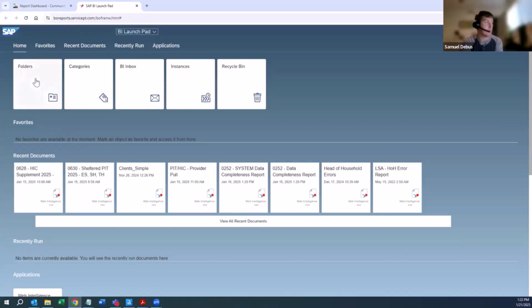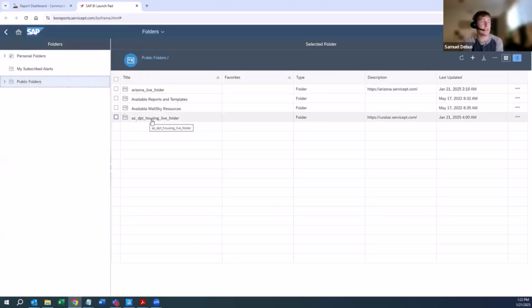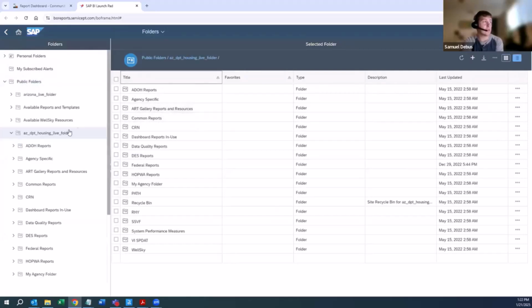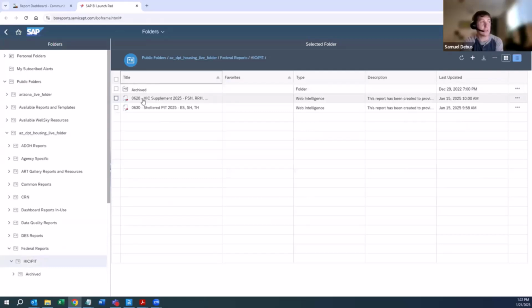In Balance of State, you'll click on Folders. You'll click on Public Folders, and the Arizona Department of Housing Live. And there's a folder called Federal Reports, which I just put a check mark next to. And we see HIC.PIT. So we'll click that, and we'll look at the 628 and the 630 reports.